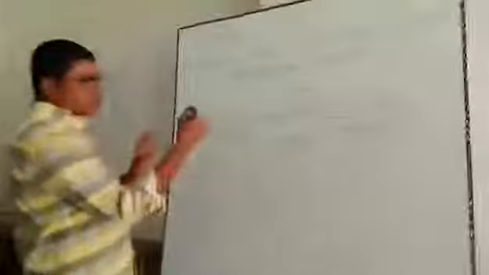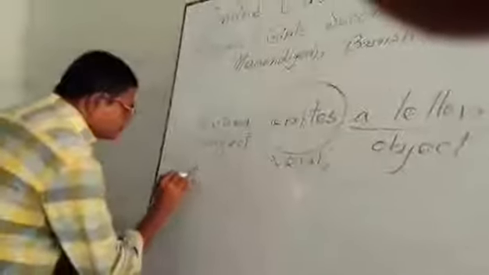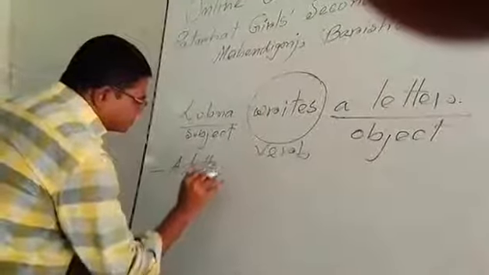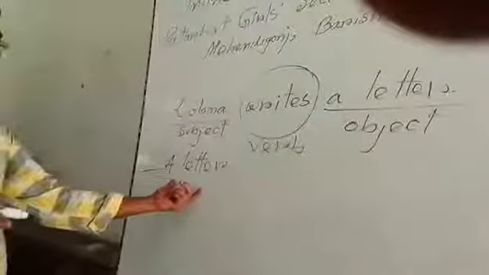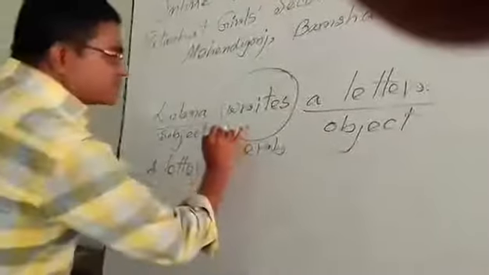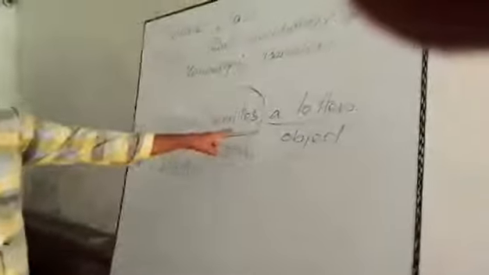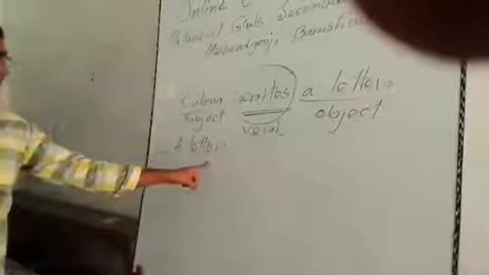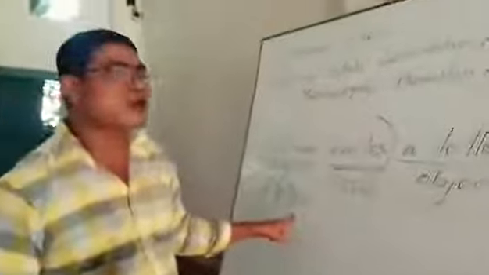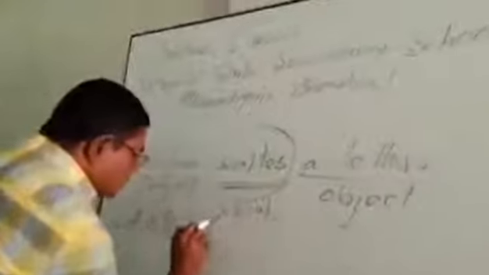If I want to transform it into passive form, then a letter will be the subject, and as it is present indefinite form, I mean this is the use of tense. In present indefinite form we can use am, is, are in passive form. After a letter, as it is third person singular number, we cannot use here am or are. We have to use is.